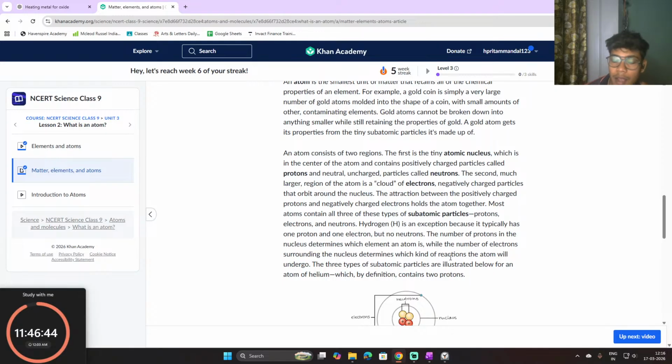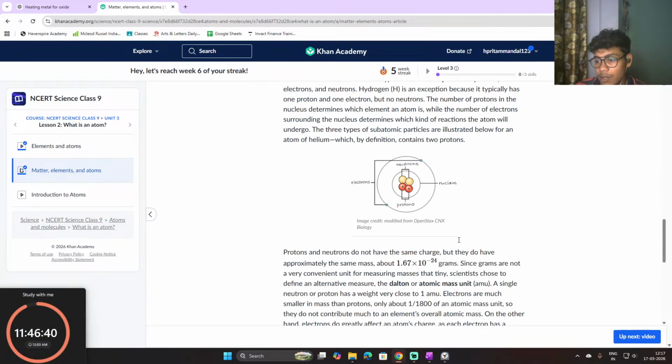For an atom of helium, which by definition contains two protons, like this. So this is called atom structure. Now you can see in that atom structure there are two protons present and two neutrons. Always remember, in the center of an atom there are protons and neutrons.